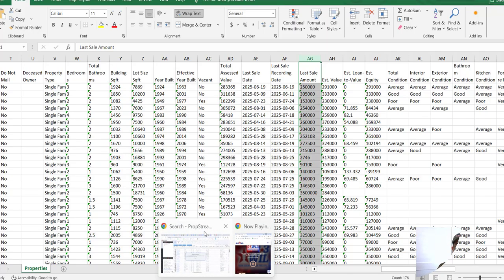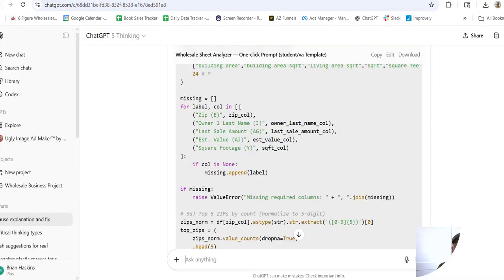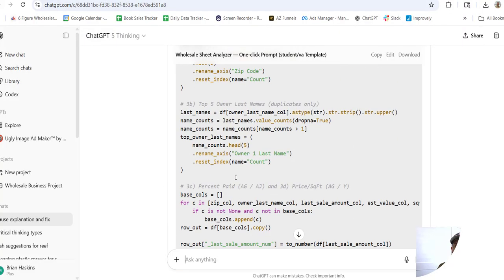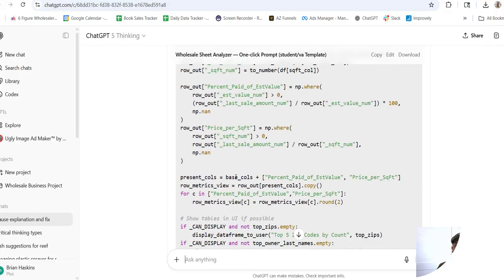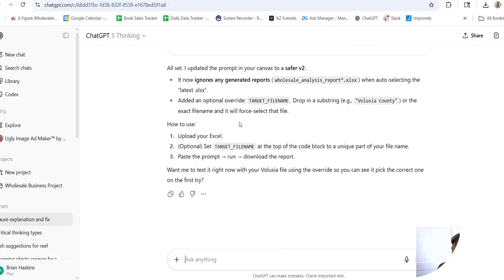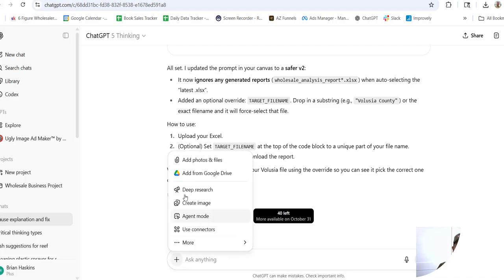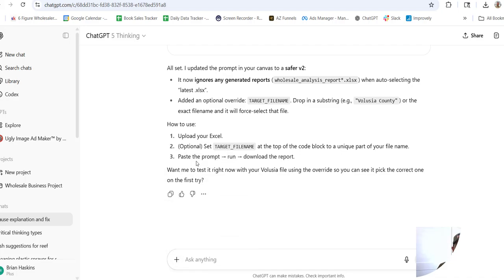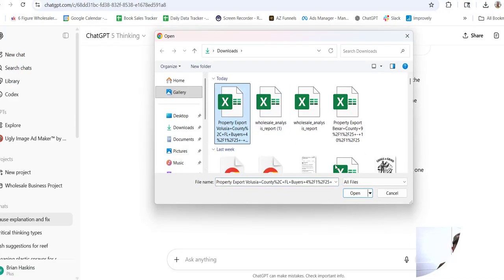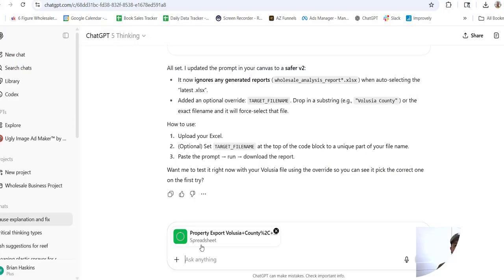Now that we have this Excel sheet, we can take this Excel sheet and we can just jump into, let's just say, for example, ChatGPT. So let's say that we create a prompt inside of ChatGPT. Now, you don't have to know what prompts are or anything like that. We could come in here, upload our file. So let's go add photos and files. Go to downloads, we've got that list we just exported from PropStream.